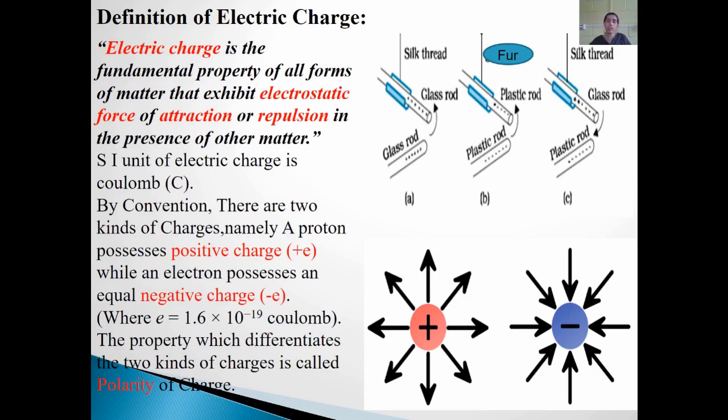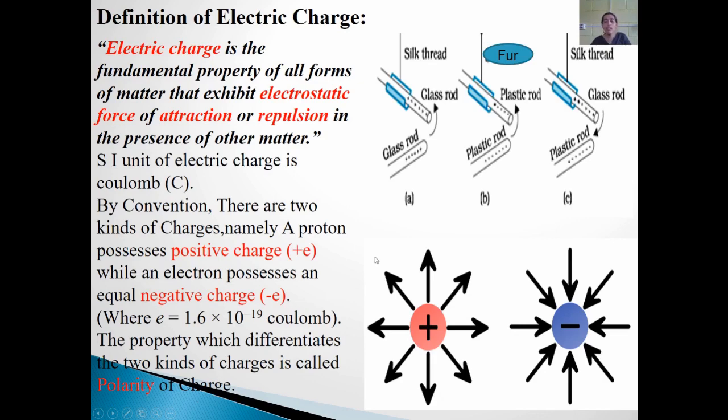So by convention, there are basically two types of charges: a proton, which possesses positive charge and is denoted by plus e, and an electron, which possesses an equal negative charge, denoted by minus e. And the value of this basic fundamental charge is equal to 1.6 times 10 to the power of minus 19 Coulomb. And the property which differentiates these two charges, positive and negative, or in simple words the plus sign and the minus sign, is called the polarity of the charge.